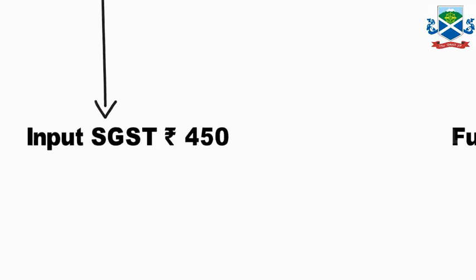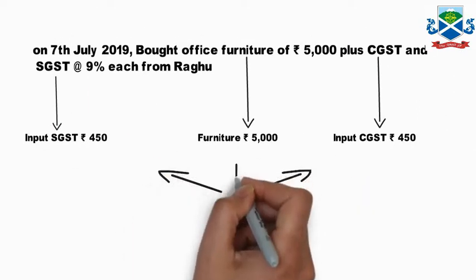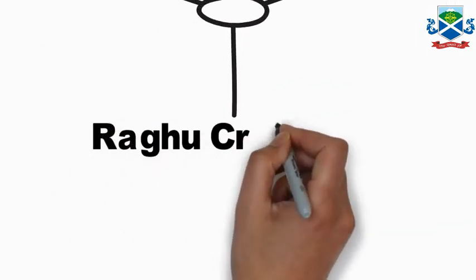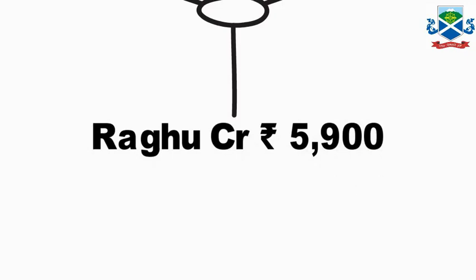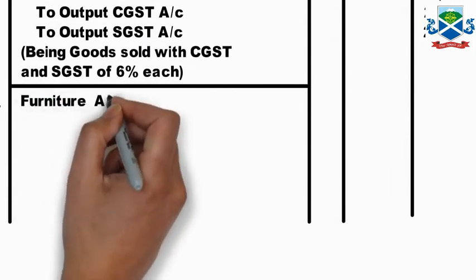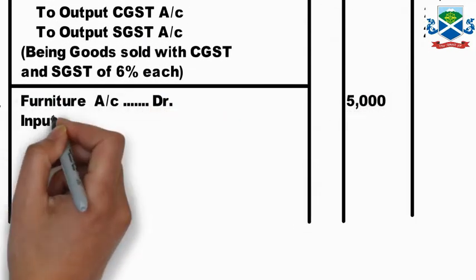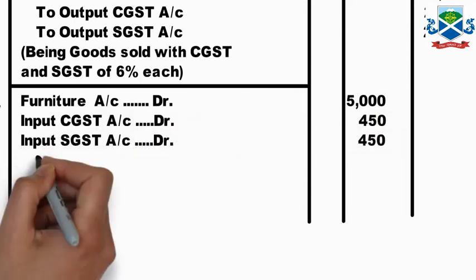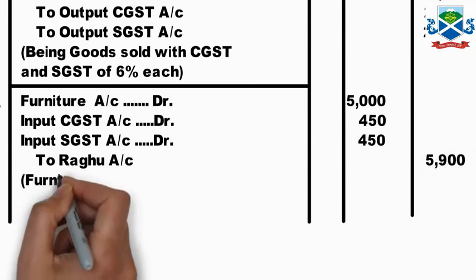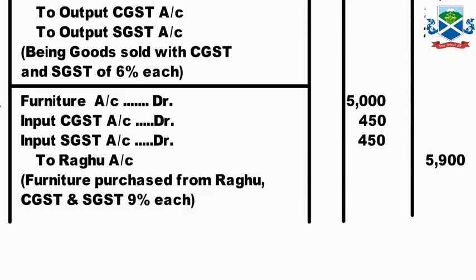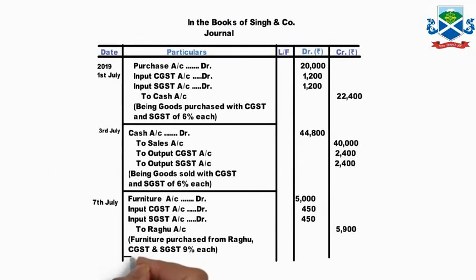Now Raghu, since it is a purchase on credit and the personal name is given, Raghu credit will be 5,900 altogether. So our journal entry will be: furniture account debit 5,000, input CGST debit 450, input SGST debit 450, to Raghu account 5,900, being furniture purchase from Raghu, CGST SGST 9% each. So that is the third journal entry.